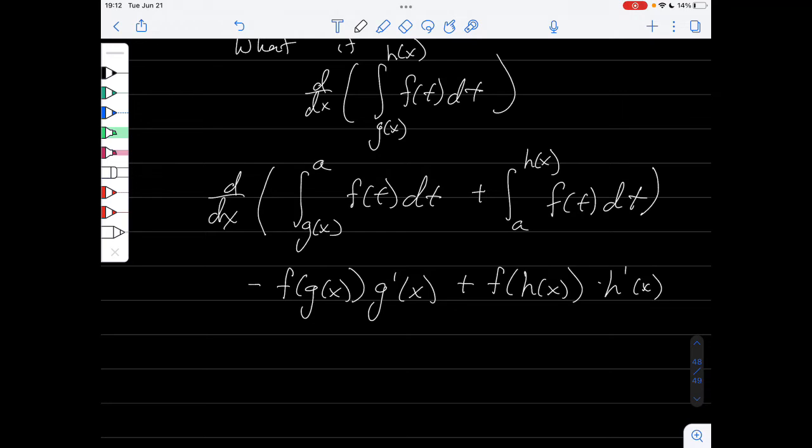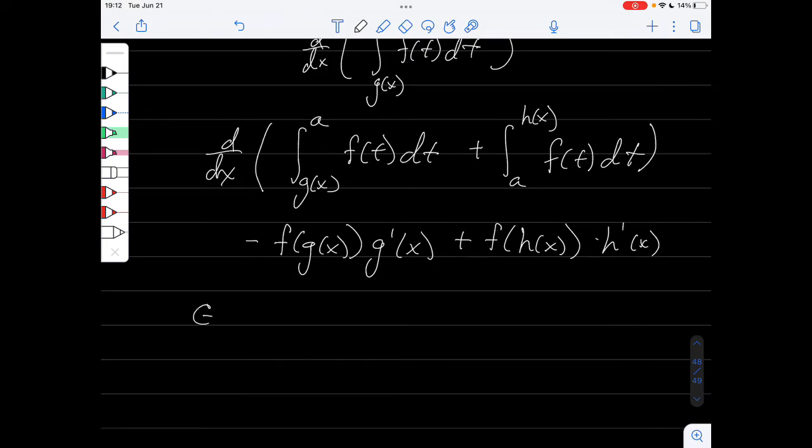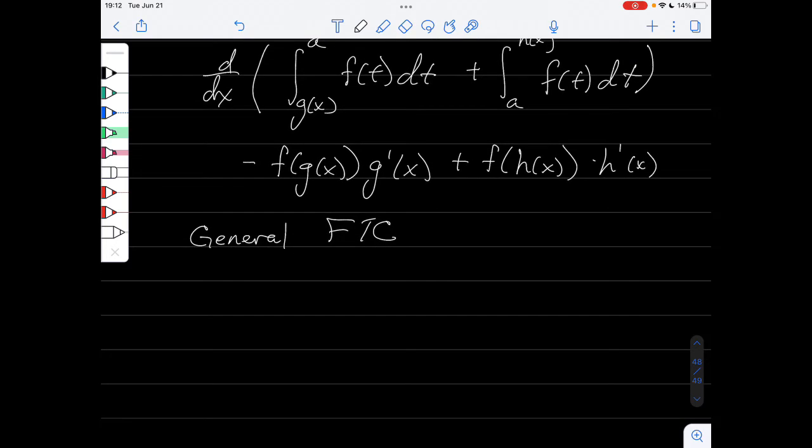And this is actually the most general we can get this without going too far in. So this is the most general fundamental theorem of calculus that you probably need to know for calculus in general.